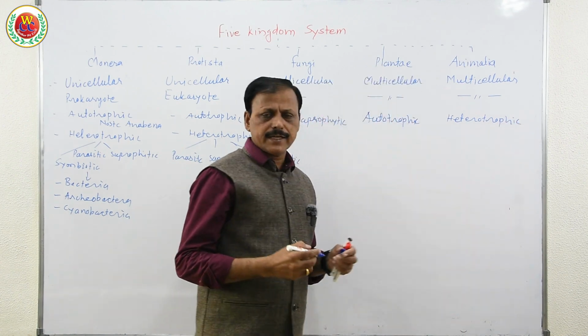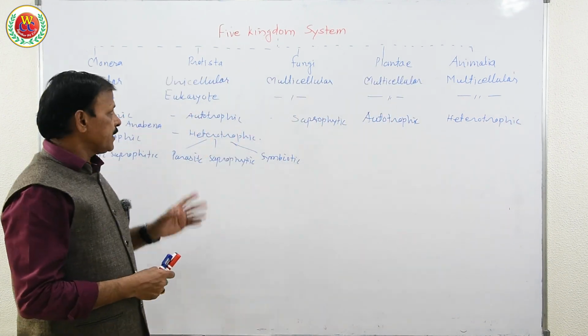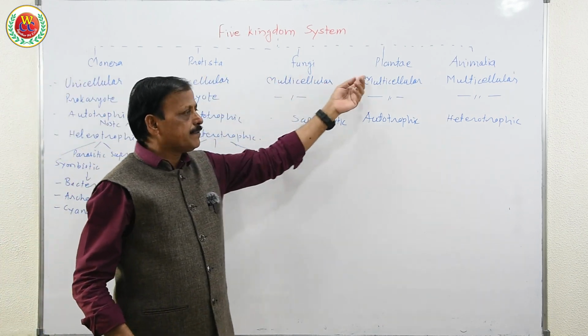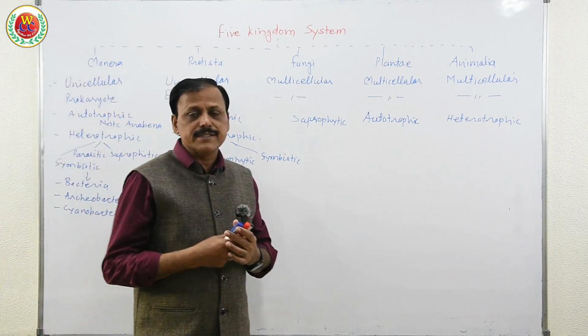These are the basic characters he considered to classify Monera, Protista, Fungi, Plantae and Animalia systematically. Now, what was the merit of his system?